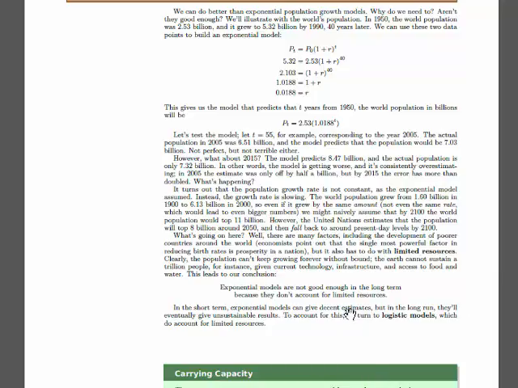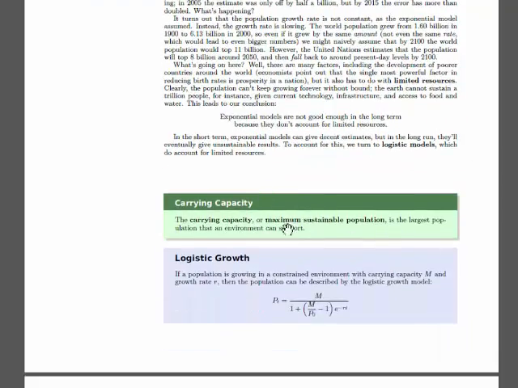So logistic models take that limitation and they account for it by accounting for those limited resources, those constraints. So we mentioned the carrying capacity here, which is sort of the limitation on what the population can reach. It's just a maximum sustainable population. Without going into too much detail, we're just given this logistic model. And it looks more complicated than the exponential models. So the problems that we'll work might be a little simpler. But it's really not all that bad. Notice, though, that there is something exponential happening here. That's why I said it's based off of an exponential model, because there's still an exponential piece here, but there's just a lot more also happening.